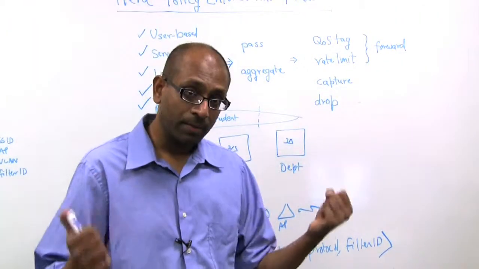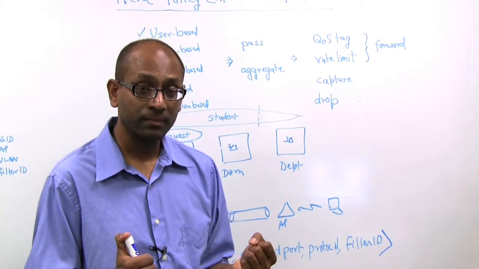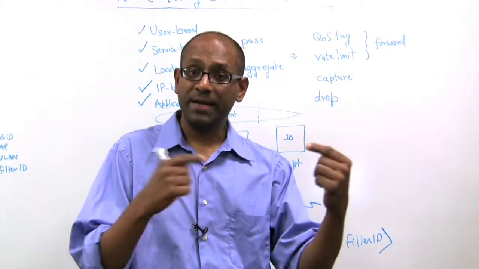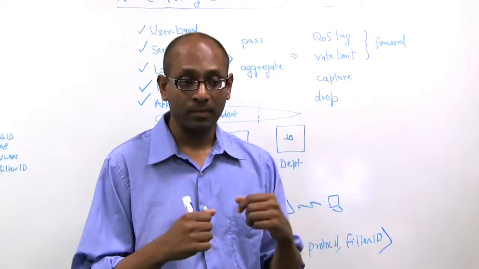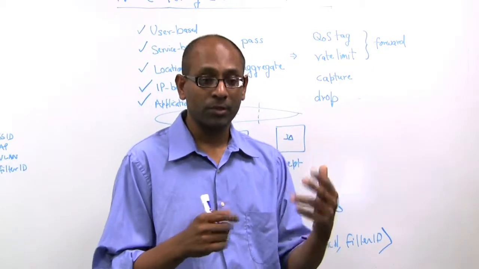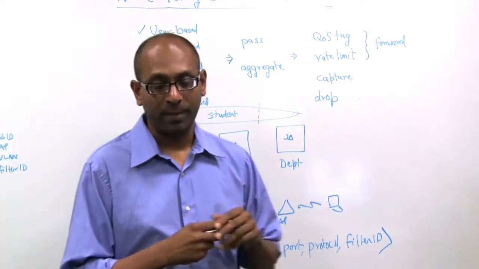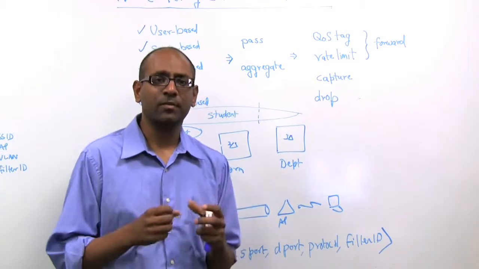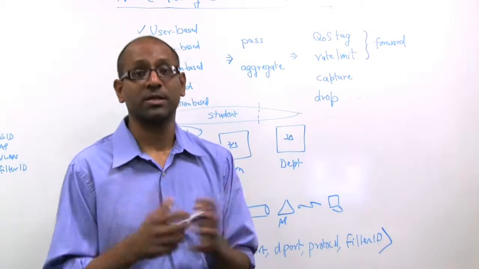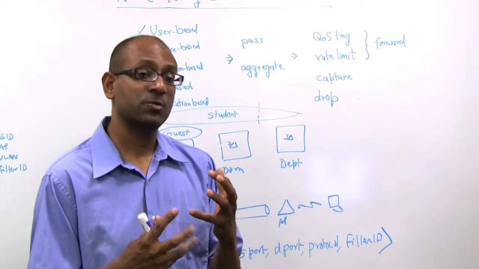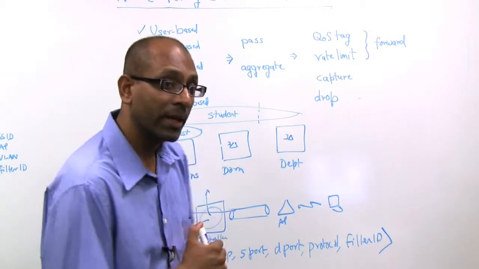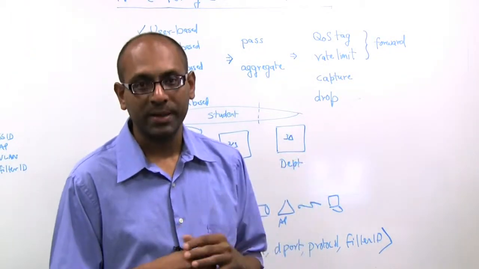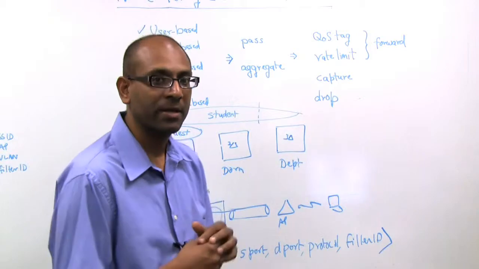We will parse it by doing stateful deep packet inspection. We'll figure out the source and destination phone numbers. We will figure out the P time, which is the periodicity of packet transmission. We will figure out the data rates, and essentially we'll figure out the total resources that are required. And on that basis, we can do call admission control. We can do more enhanced voice management capabilities, which will be dealt with in a companion video.